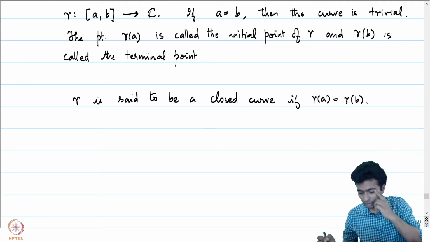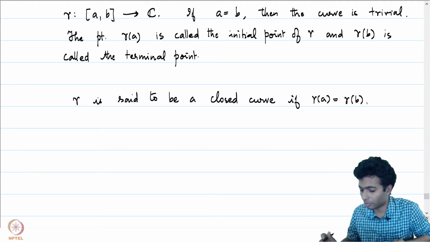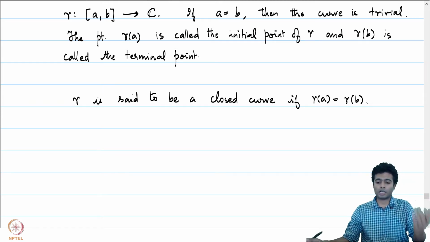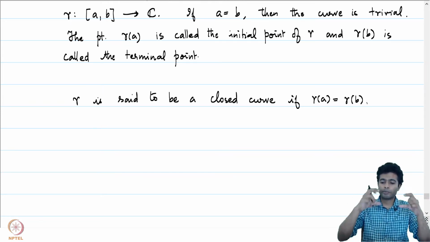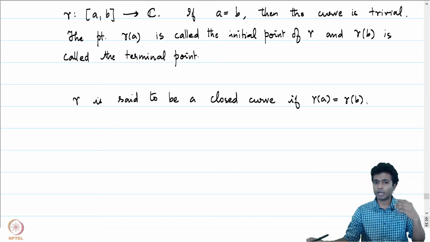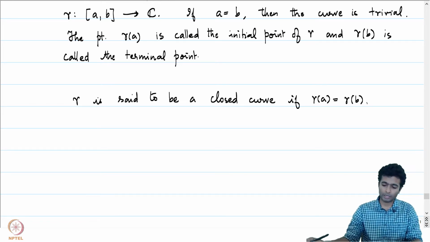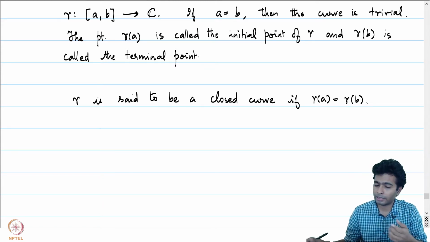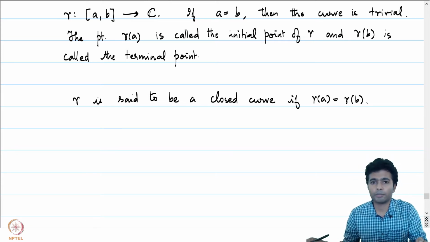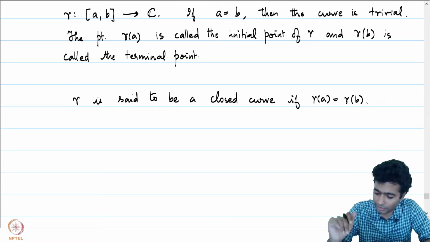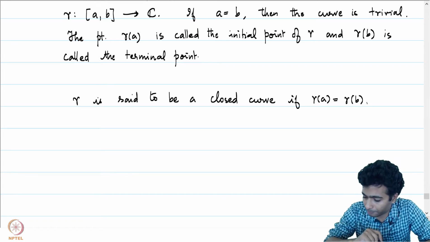Notice that the word closed here is not the topological notion of closed we are familiar with, because gamma is a continuous map from a compact set [a, b] into C, and therefore the image of gamma is always going to be a closed set. Here, when we say that gamma is a closed curve, we demand that the initial point and the terminal point of gamma coincide.